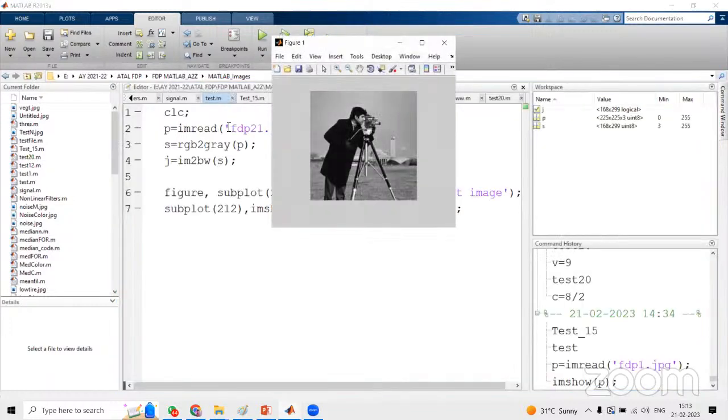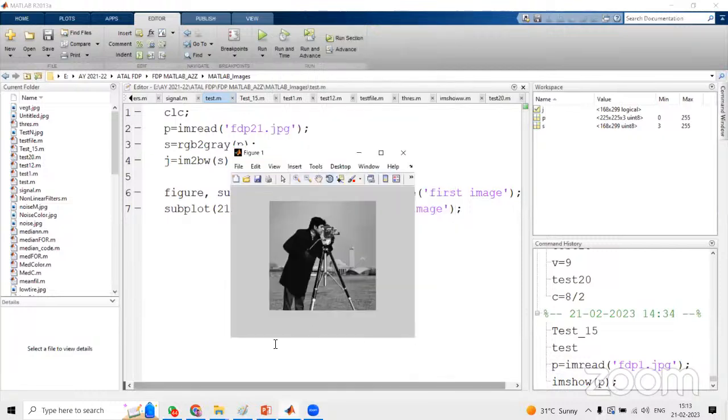So we will see, yeah, we can find the output here. You can see the output here. So this is the output, some cameraman photo is there. And you can see the workspace also. So the image p, all those variables we have used in the command window are available in the workspace.